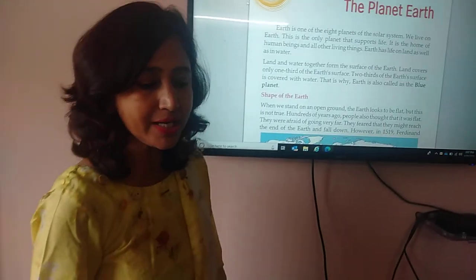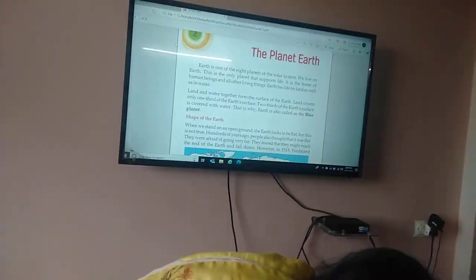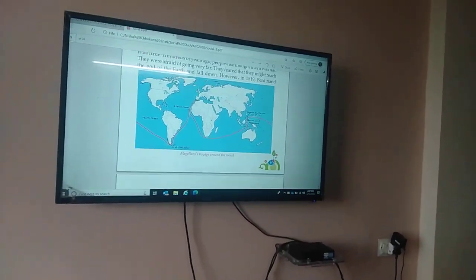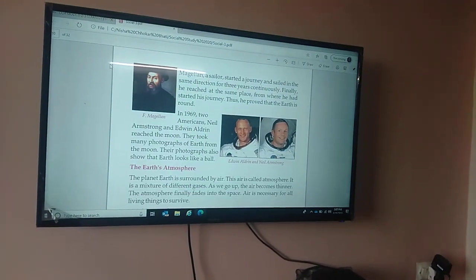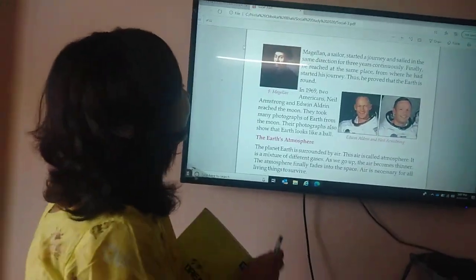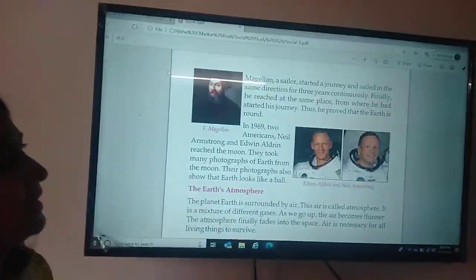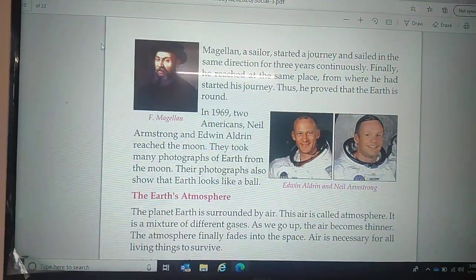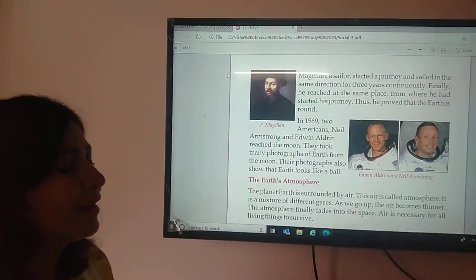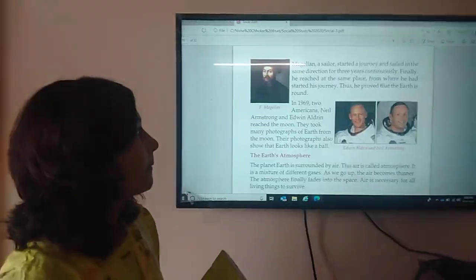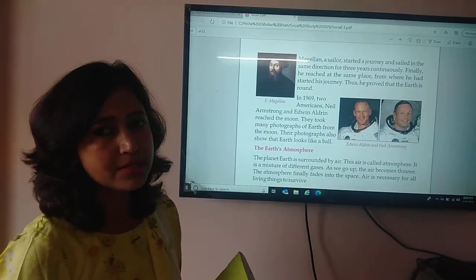However, in 1519, Ferdinand Magellan, a sailor, started a journey and sailed in the same direction for 3 years continuously. Finally, he reached the same place from where he had started his journey.